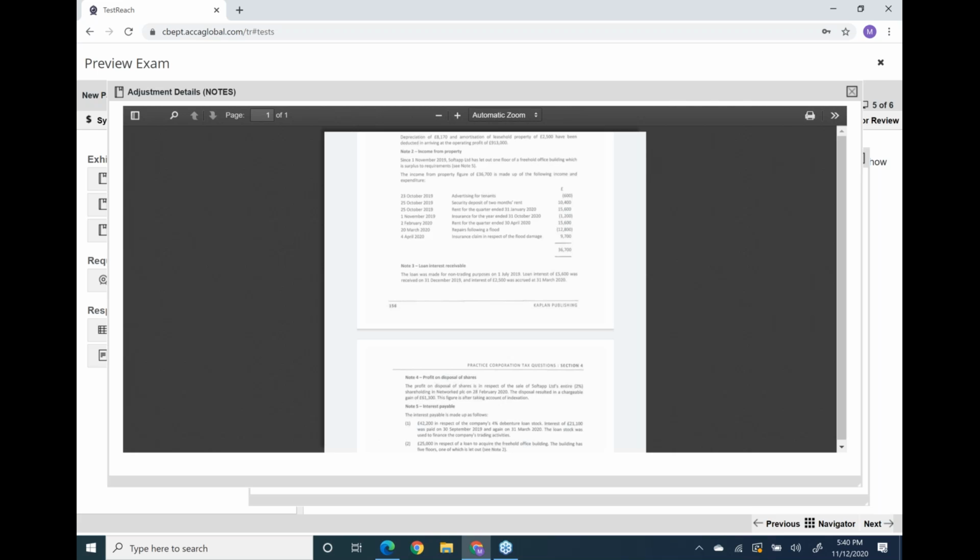I taught you trading income yesterday. I told you accounting depreciation and accounting amortization is strictly not allowed. They never allow accounting amortization depreciation. So these two numbers, 8170 and 2500, must be added back. When I do the working, I will add back these two. Okay, right?